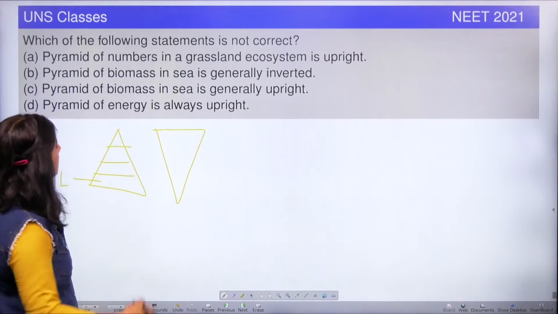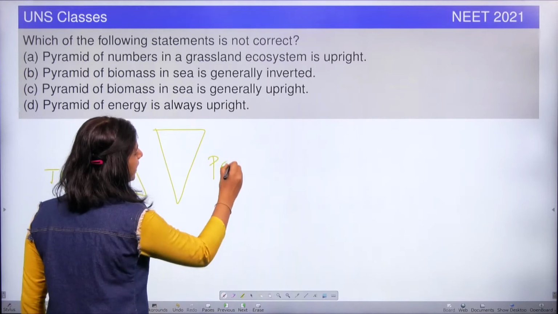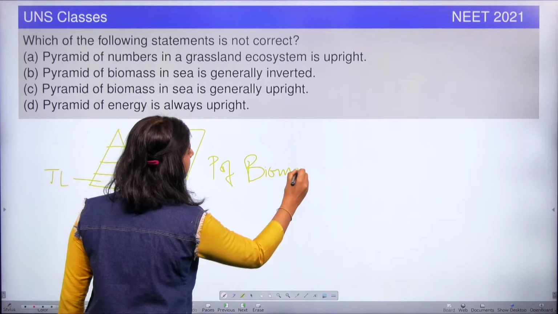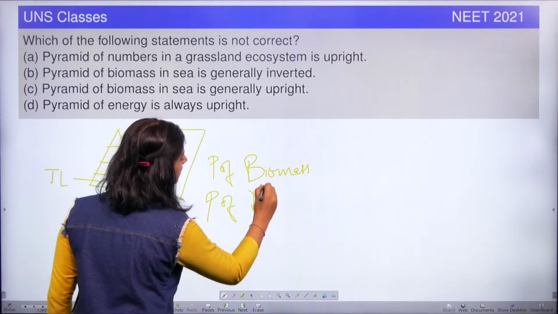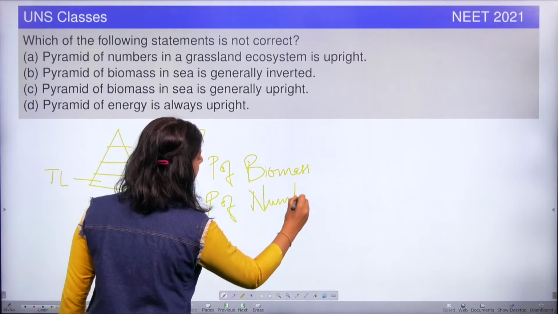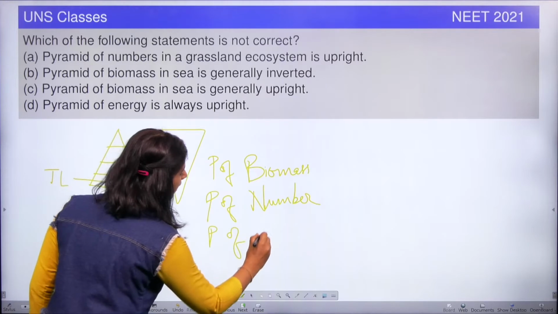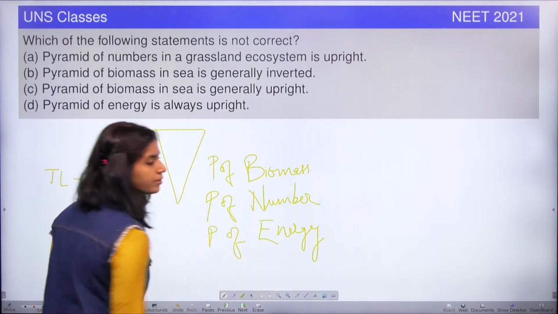Now from the question we got that there are different types of pyramids, such as pyramid of biomass, pyramid of number, and pyramid of energy, right?